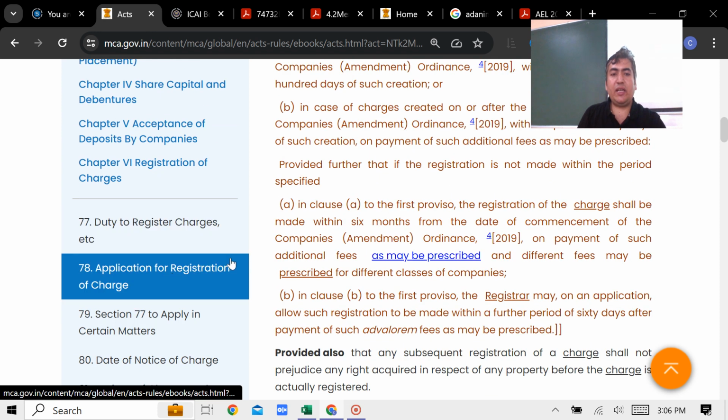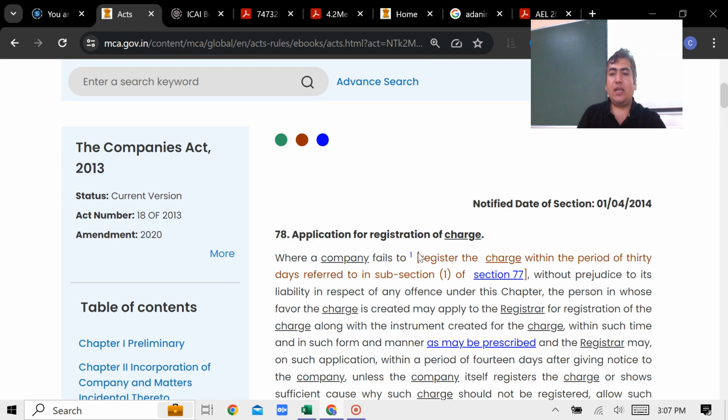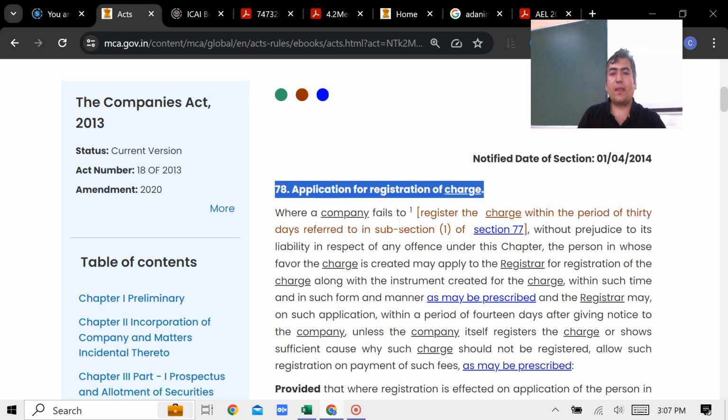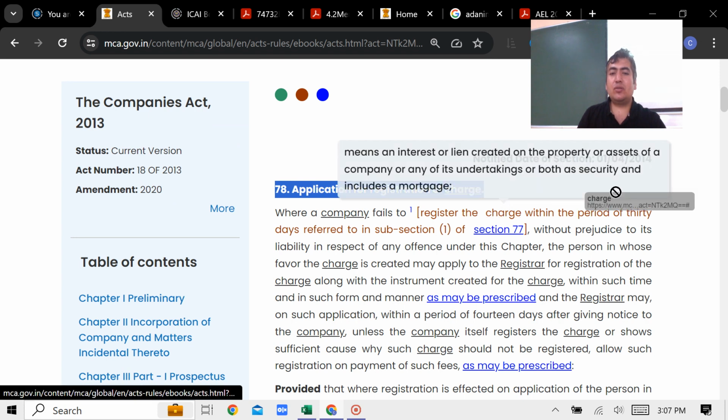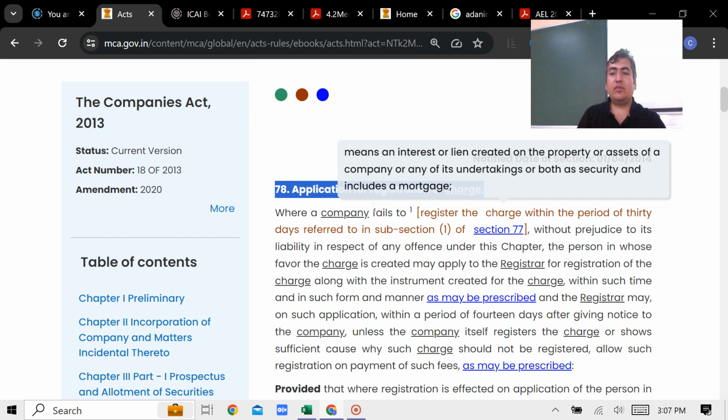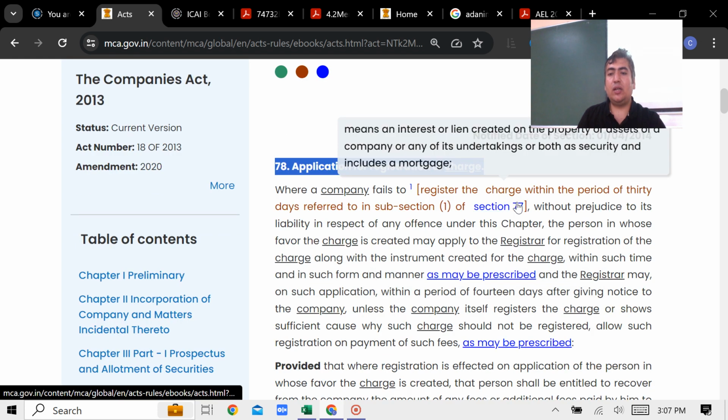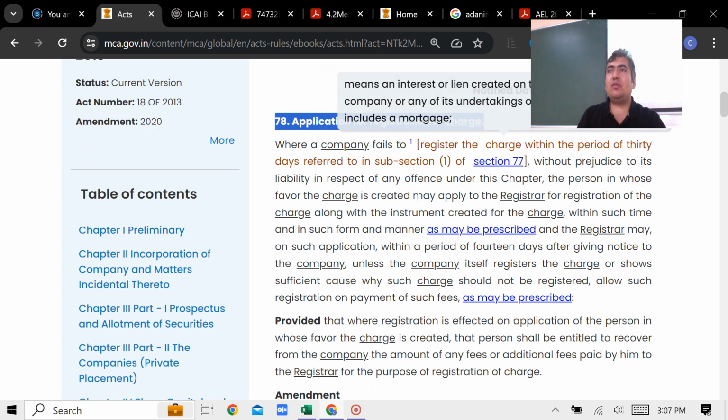आफ्टर दैट गाइस 78. 78 is also saying that the same registration shall be made according to the rules what are defined over there. तो वही CHG1, CHG2 वो सब लिखा हुआ है. Period is also written over here, and it is also further saying that if company failed to do that, then what are the consequences? So this part already I have covered up, so I don't think so I should tell this. और यहाँ पे सबसे ज़्यादा जो important बात है वो ये है.